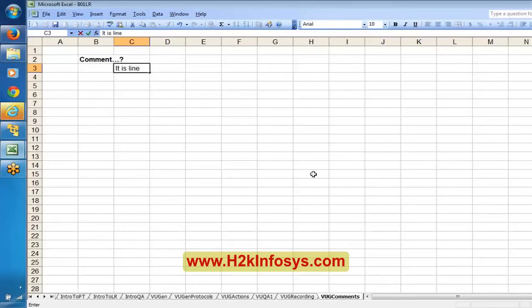It is a line which will be ignored by the VU generator while executing. It is just a message, just a kind of information about the script. Generally, we maintain some comments in the scripts. Basically, while executing the script, those lines will be ignored by the virtual user generator.